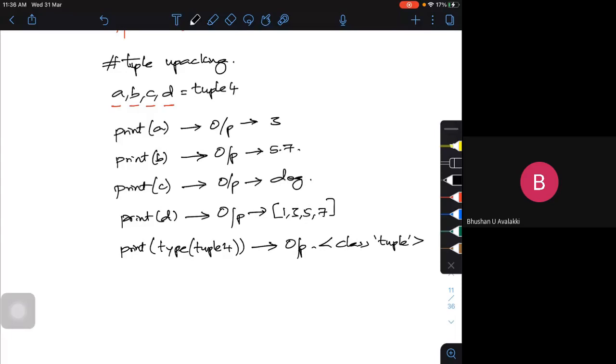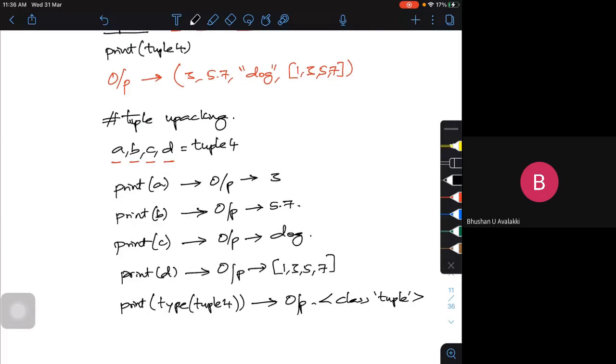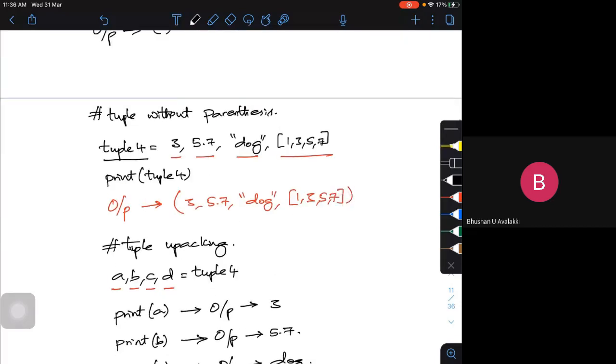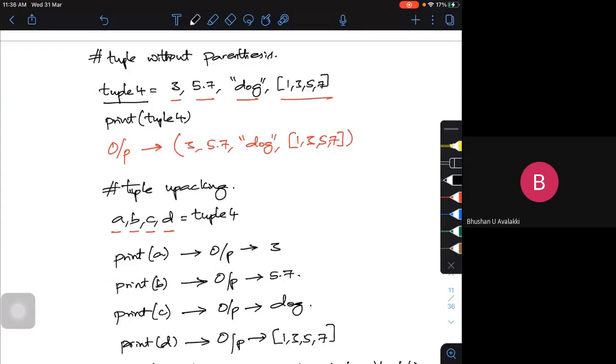Tuple is also one kind of class data type. You will be able to clearly tell that if it's a string, it will tell it's of string class. If it is an integer, it will give an integer class. If it's a float, it will give a float class. Now, is the indexing different from what we studied in the list? The indexing works the same way.